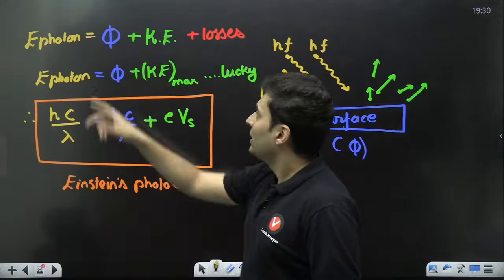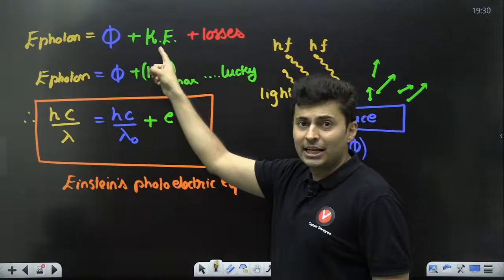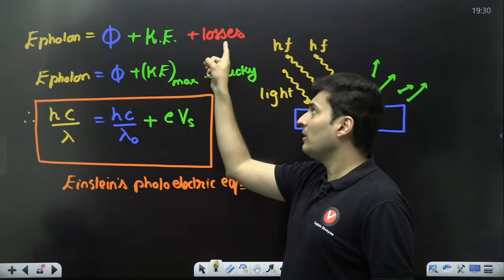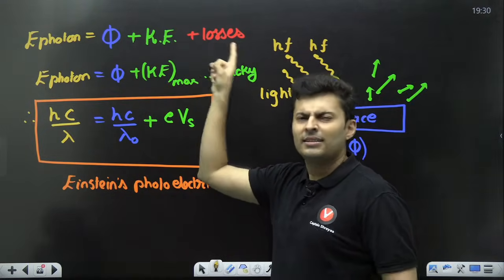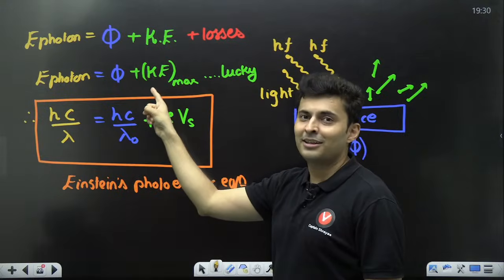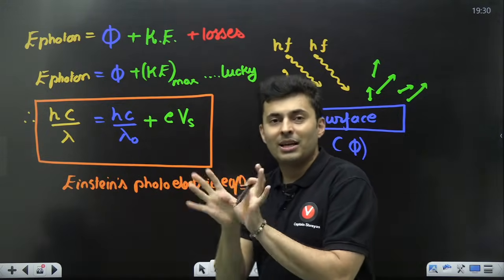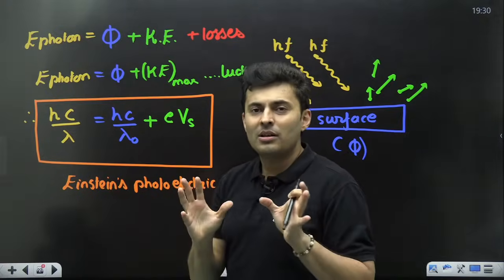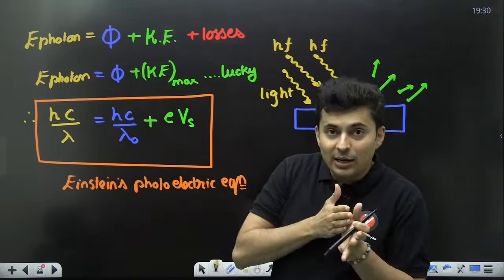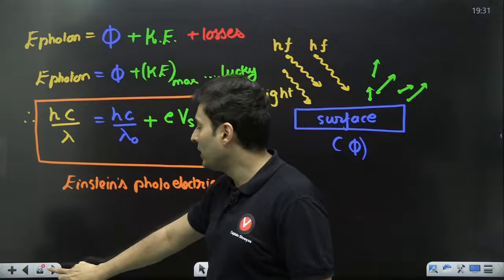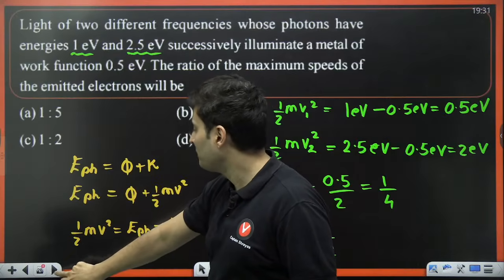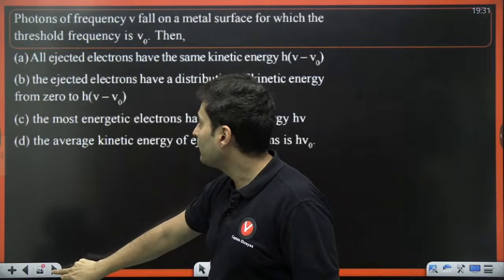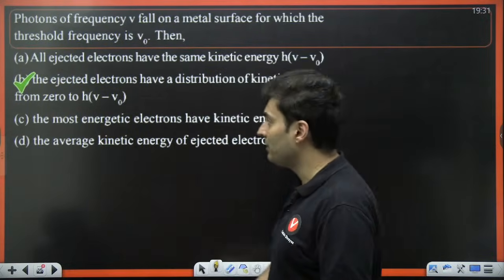Yeah, over here. The kinetic energy of the electron will depend on the losses. Some have less, some have more. The luckiest one has the maximum kinetic energy. So imagine there will be an electron which has lost the maximum. That kinetic energy will be 0. So it will start from 0 to a maximum value, and that maximum value will be the difference of the energy of the photon and the work function. Yes, so that is correct, definitely.